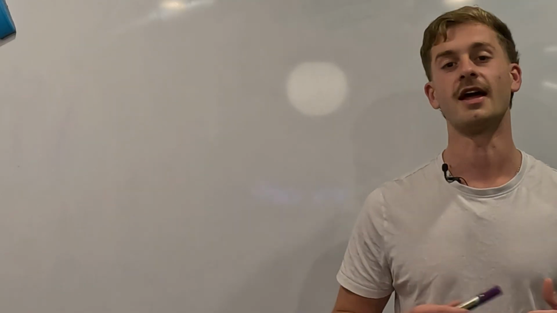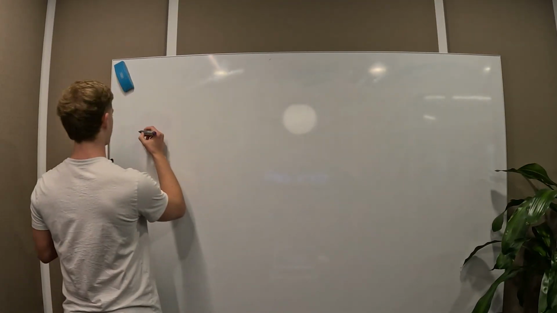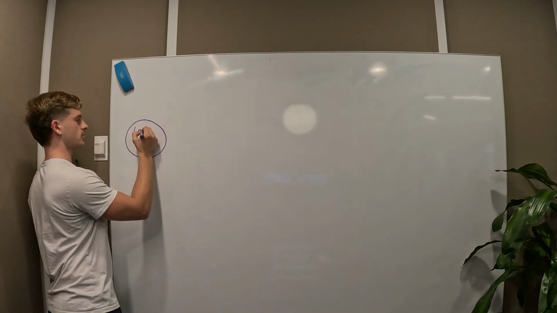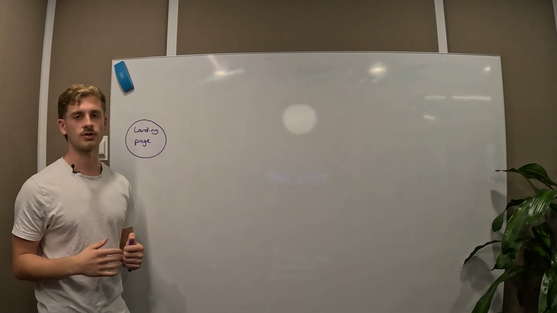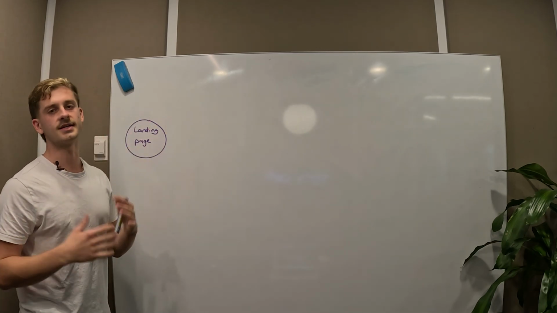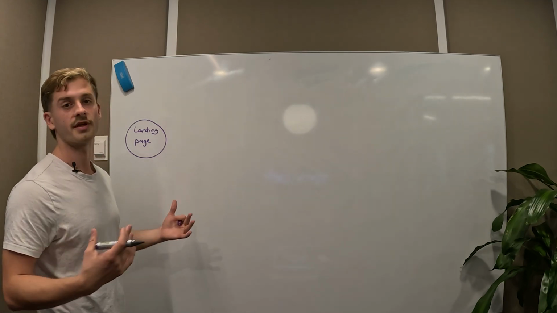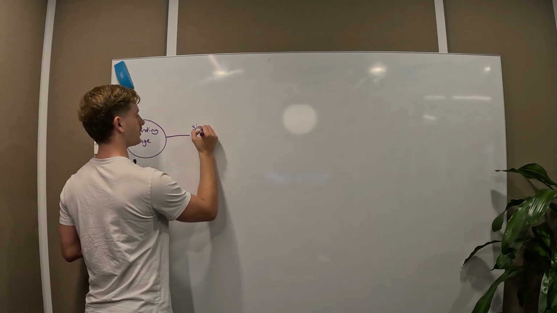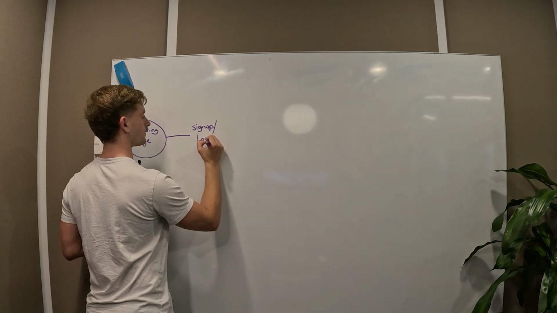So what we usually start with, and what's not common to AI SaaSes in particular, but really just any SaaS, is some sort of high converting landing page. So I'm going to go here and just put your landing page. Please excuse my handwriting. So landing page, and you'll see this on anyone, really, with a call to action or a CTA somewhere on there that's going to take you to some sort of sign up, login, or authentication method usually. So we're going to go here, we're going to go sign up / login.